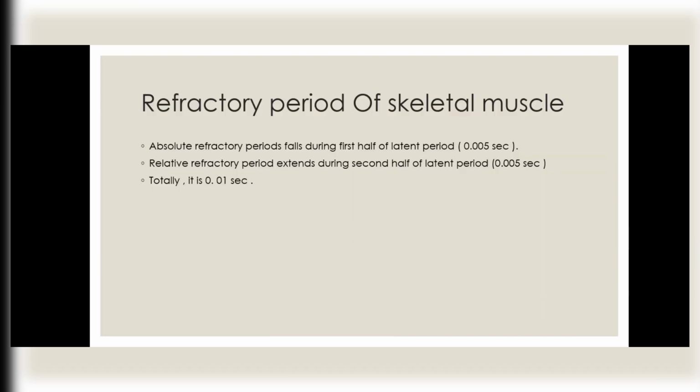Refractory period of skeletal muscle. Absolute refractory period lasts during the first half of the latent period, 0.005 second. Relative refractory period extends during the second half of the latent period, 0.005 second. Then the total is 0.01 second.